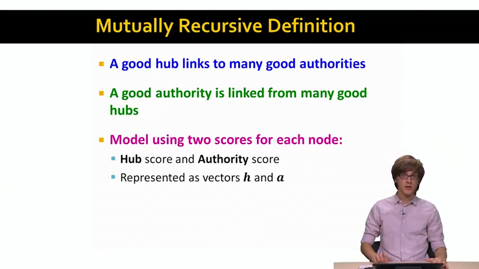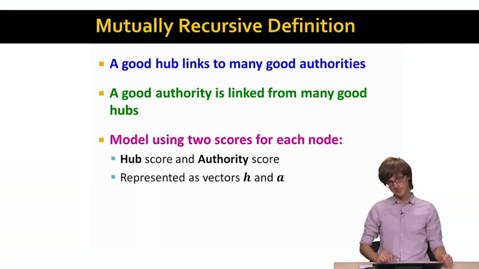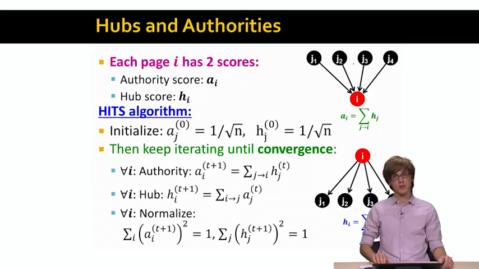So what we have here is a mutually recursive definition where a good hub links to many good authorities, and a good authority is linked from by many good hubs. Now that we have this intuition, we model this using two scores. Every node in a graph will have a hub score and an authority score. We can denote these scores using a vector h for hub scores and a vector a for authority scores, the same way as we did with PageRank.